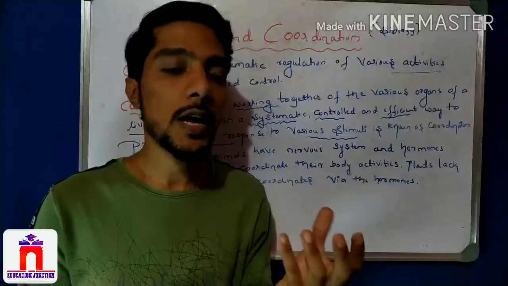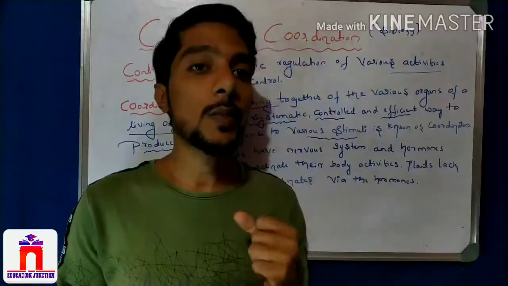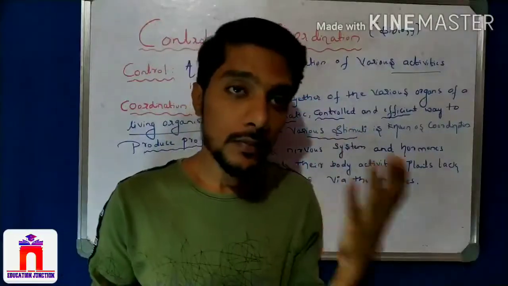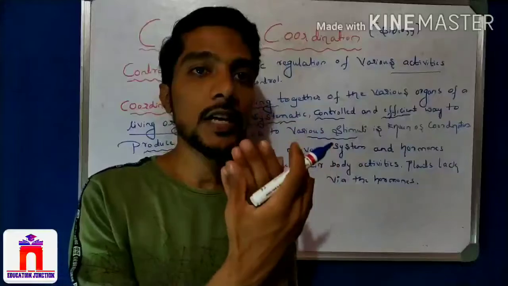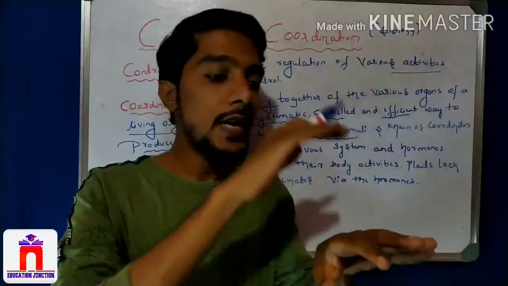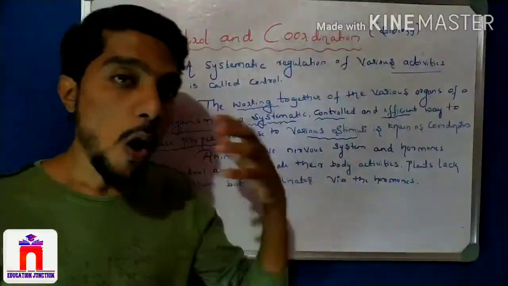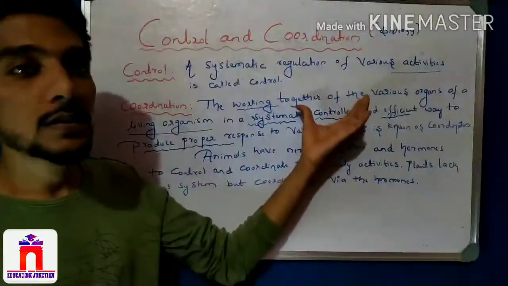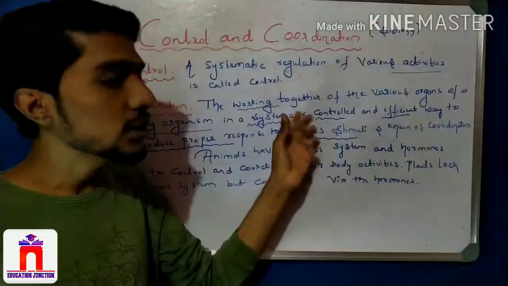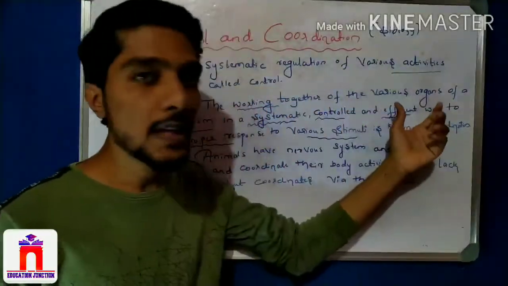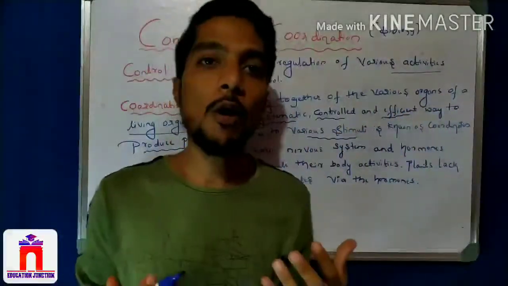Okay, that is nothing but stimuli. The nose detects the smell, the eyes detect the light, the tongue detects the taste. Our skin detects the touch and the temperature variation. That is nothing but stimuli. All of this is performed together by the organs. If the organs work in a controlled, systematic and efficient manner, then all these stimuli can be handled by the body.